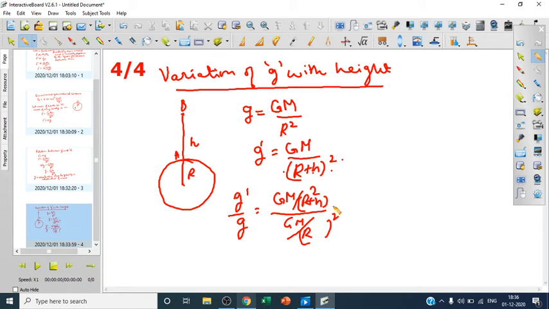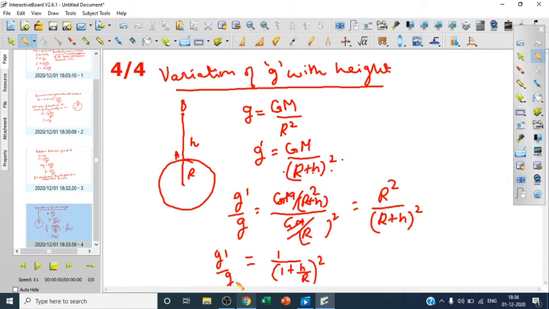So when we cancel G M and G M, what we are getting here is r square upon r plus h the whole square. Now let us divide up and down by r square. So what do we get? We get 1 by 1 plus h by r the whole square is g dash upon g.